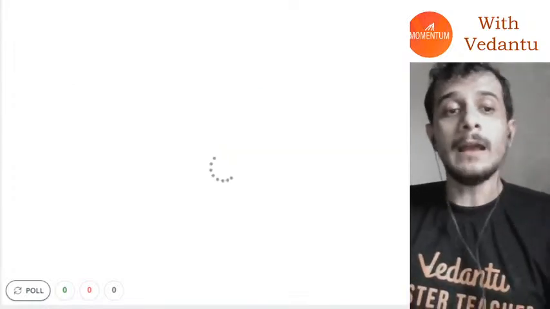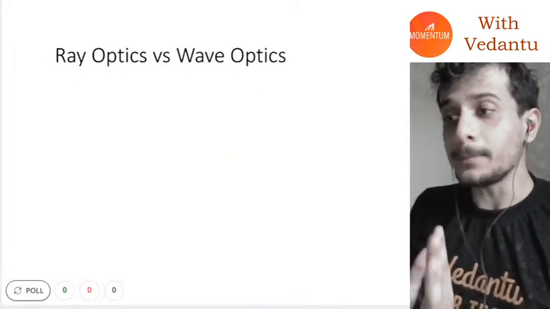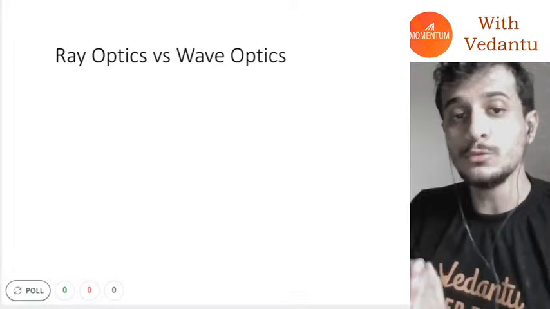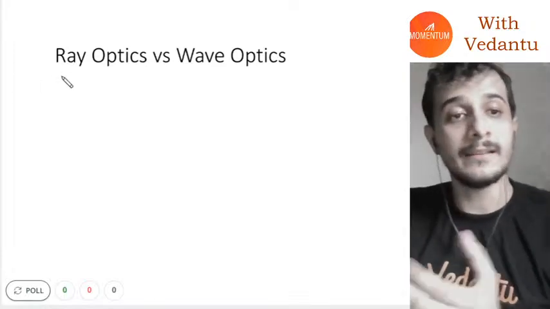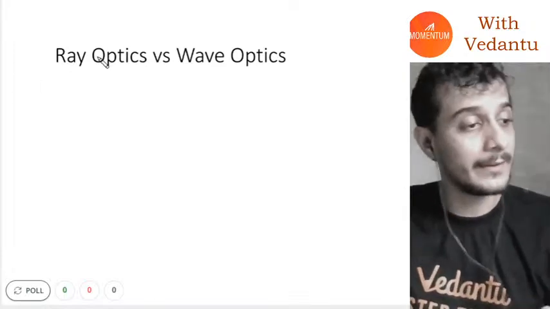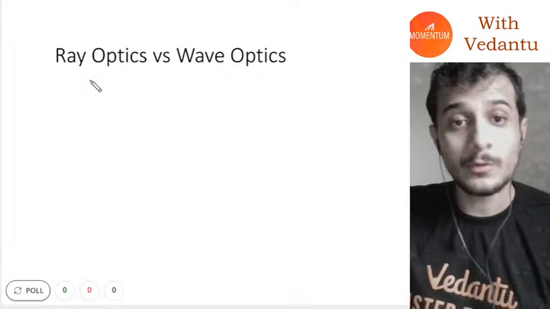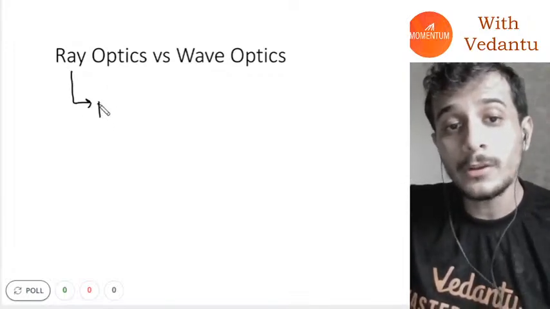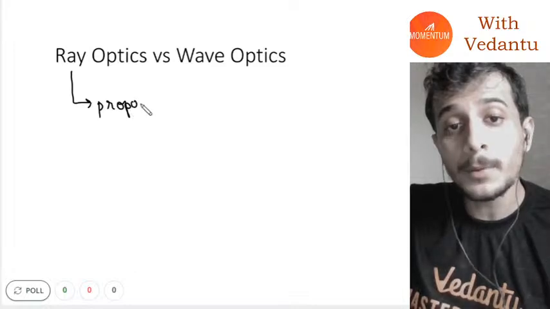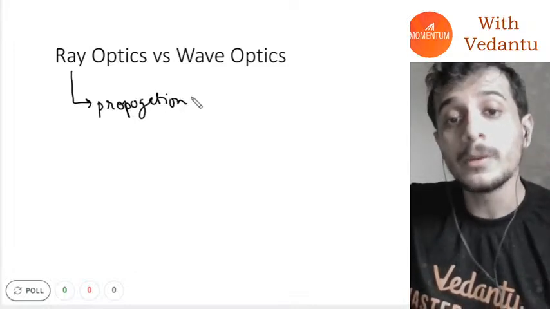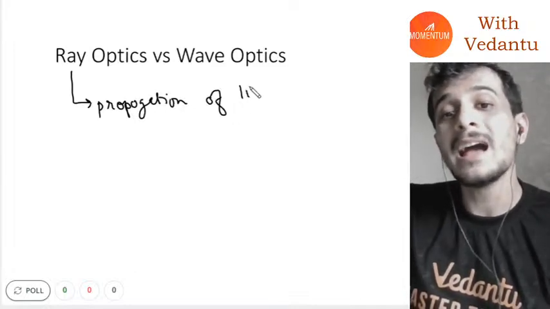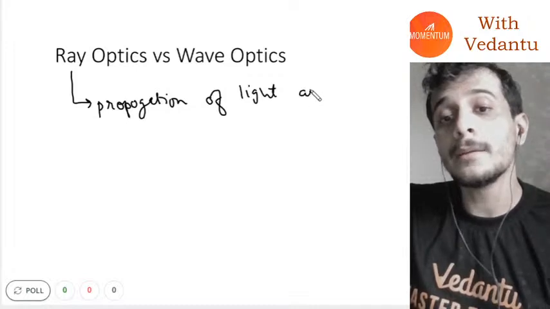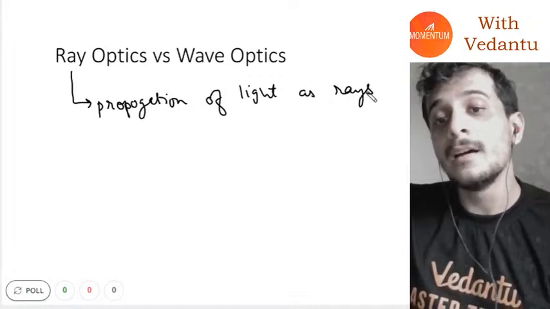Now there are two chapters in which we study light. There is something called ray optics, guys, and there is something called wave optics. What exactly is ray optics? In ray optics, we are going to take the propagation of light as rays.